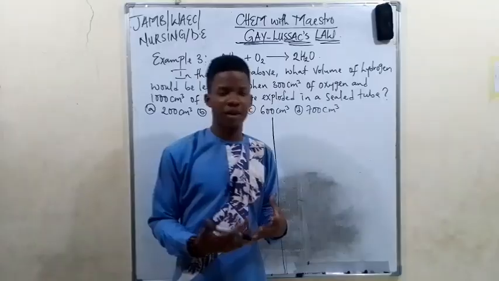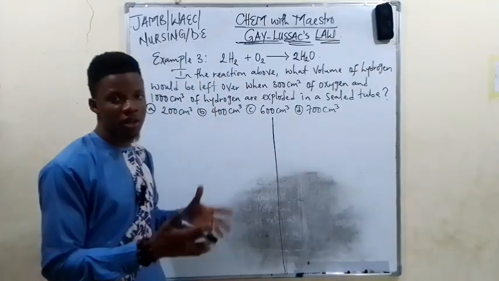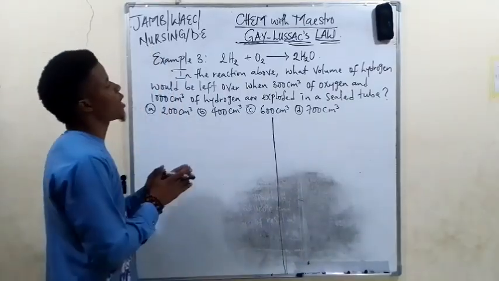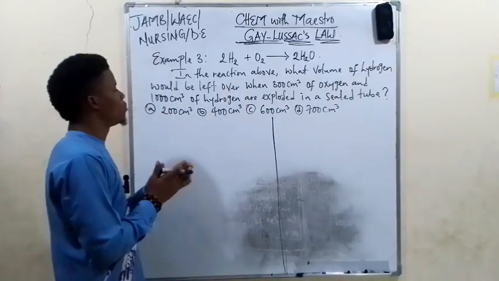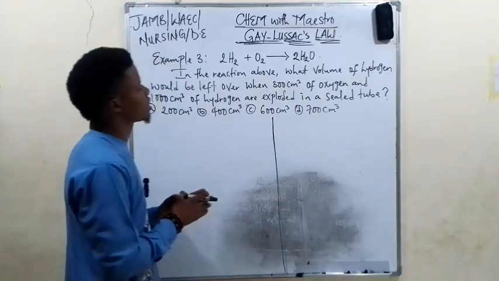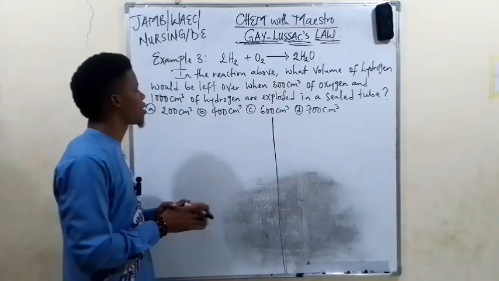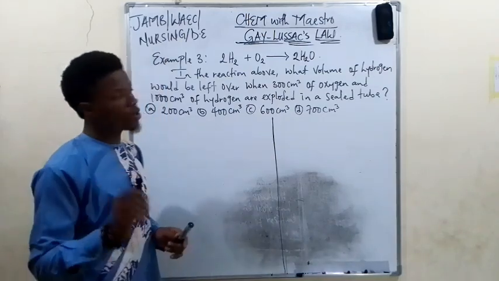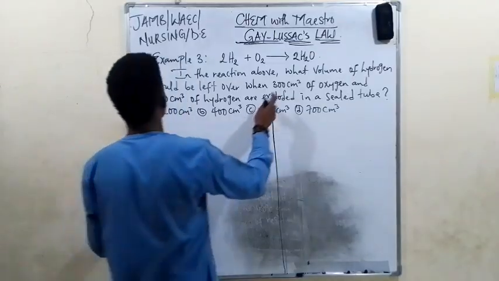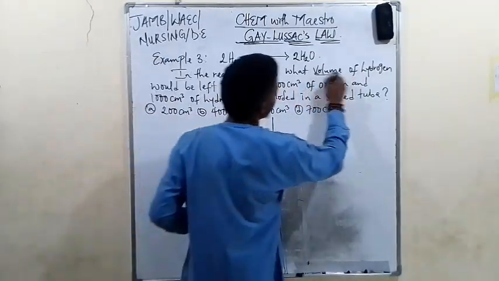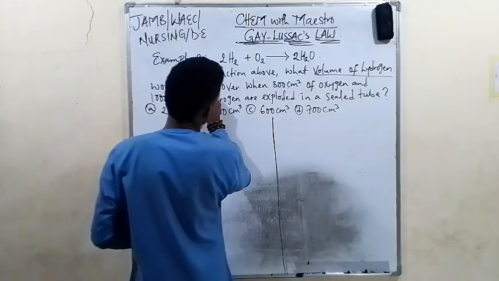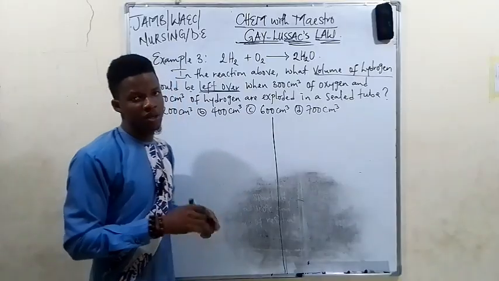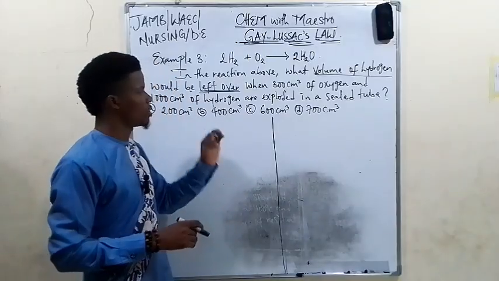Let's look at example 3, all right, which is the last example we're going to be looking at for today's lesson. Example 3, the very last example. Now, in the reaction above, what volume of hydrogen would be left over when 300 centimeter cube of oxygen and 1000 centimeter cube of hydrogen are exploded in a seed tube? So the key word here is we are looking for what? They've already told us what volume of hydrogen will be left over. So the volume of hydrogen left over. That's what we are looking for.